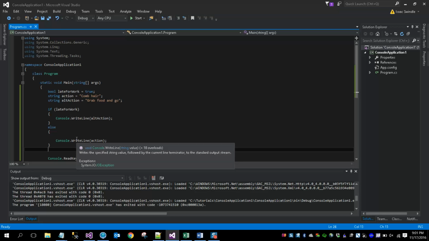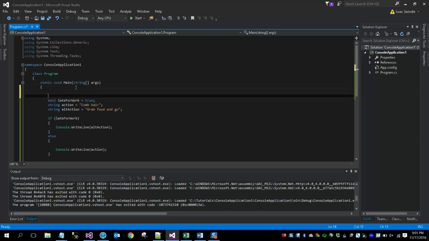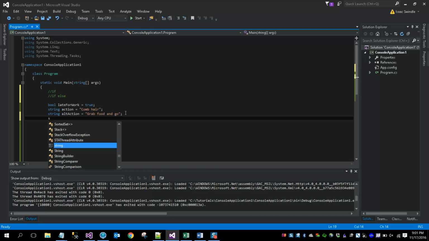So we have two different constructs here. We have an if and an else, an if-else. We say, well, sometimes in life there are multiple decisions. There are multiple options other than just this or that. So there's another construct. Let's create another action.